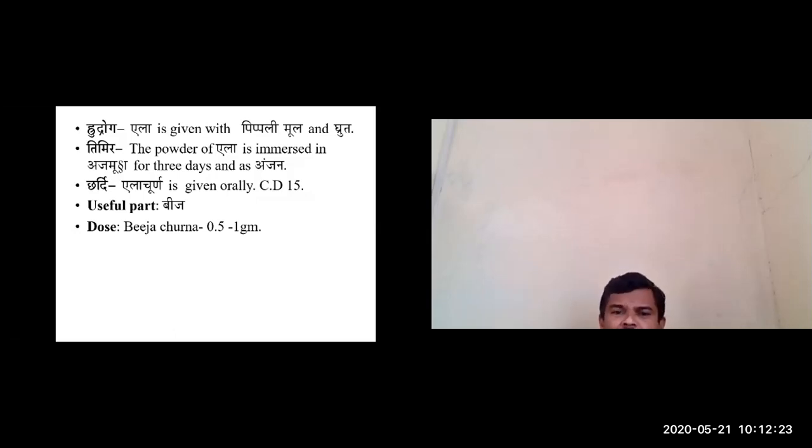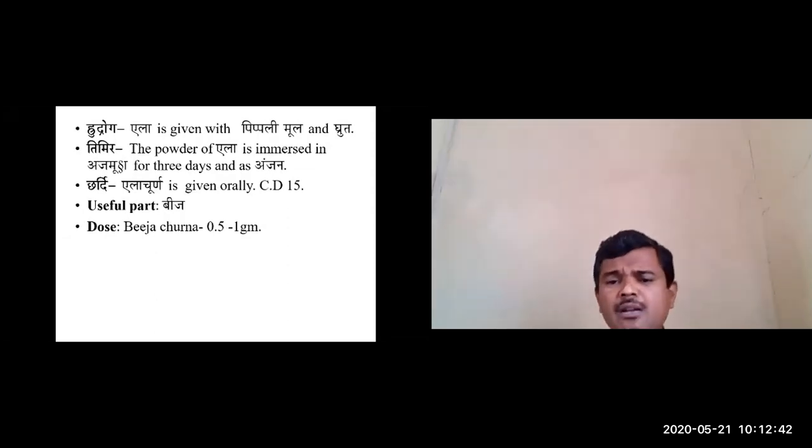And in case of Chardi, Ela Churna or even simple Ela seeds you can keep in your mouth, which will suppress the Chardi. That is a reference from Chakradatta, 15th chapter. Okay. Next, the useful part is Bija.